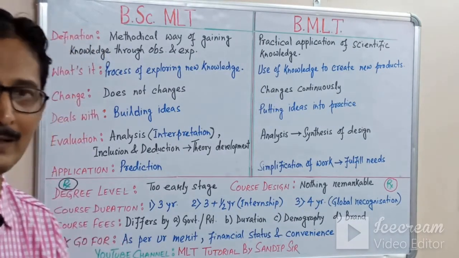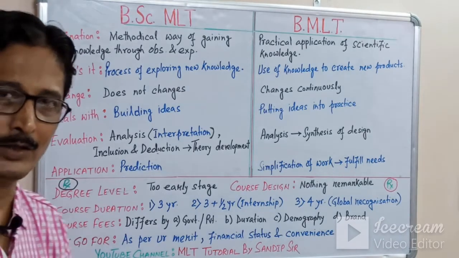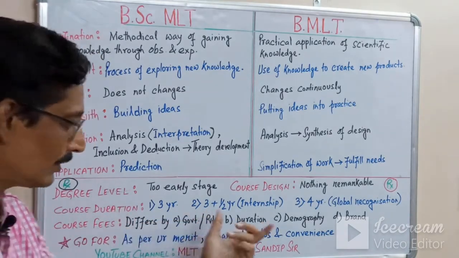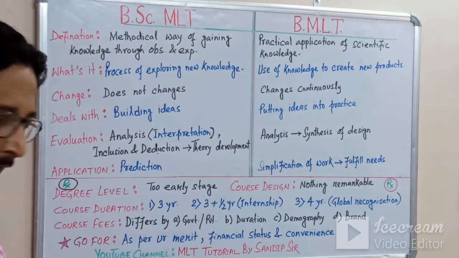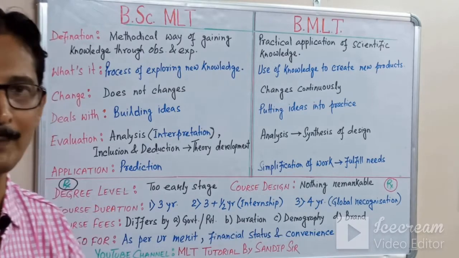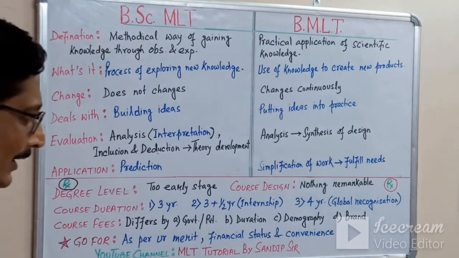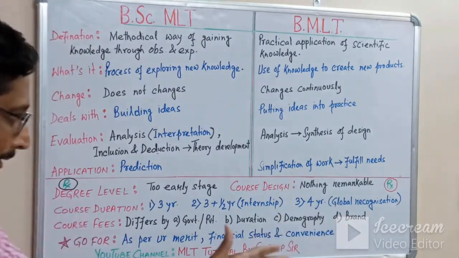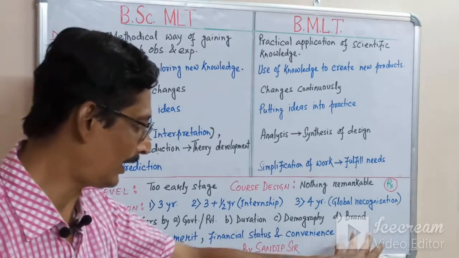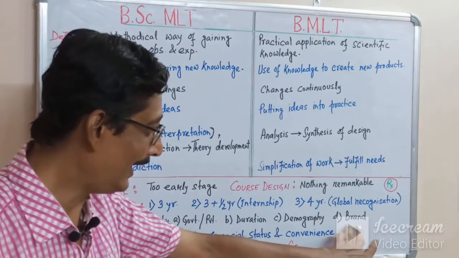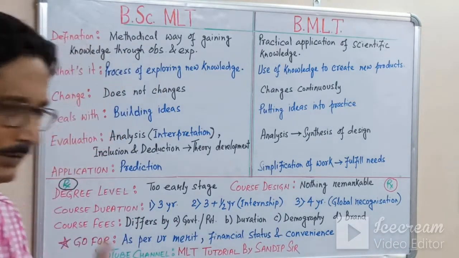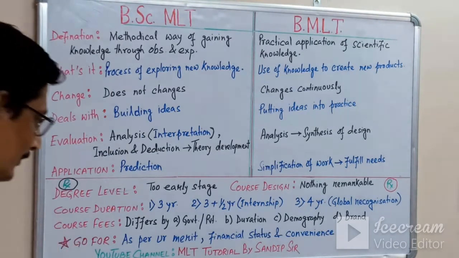If you are studying this course in a small city, obviously the course fee shall be low. And if you are going to a metro city like Delhi or Bombay, it should be high, because of the high living cost there. And D is brand. Brand is a great factor. All of you know the brand has great value.